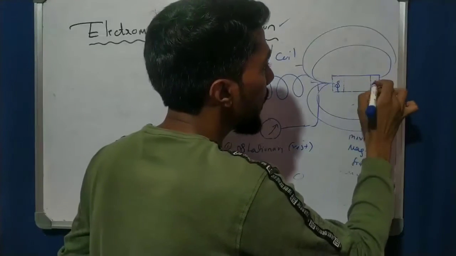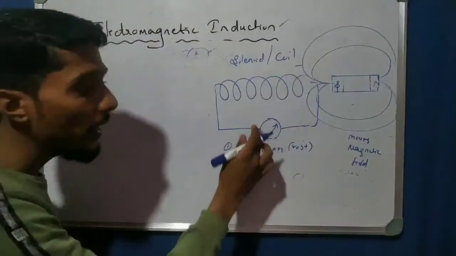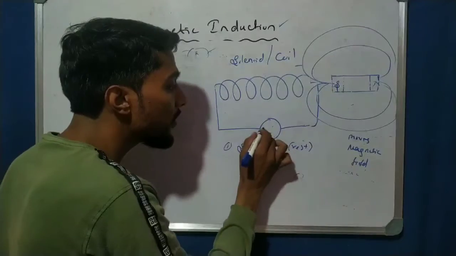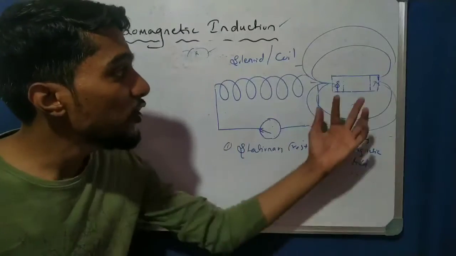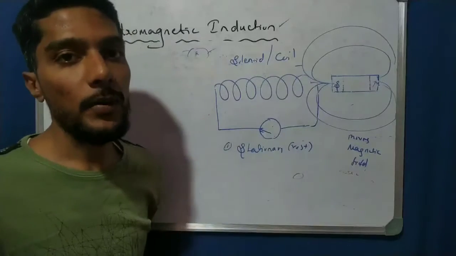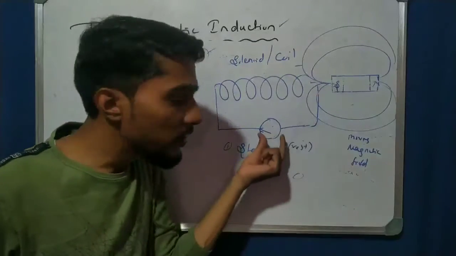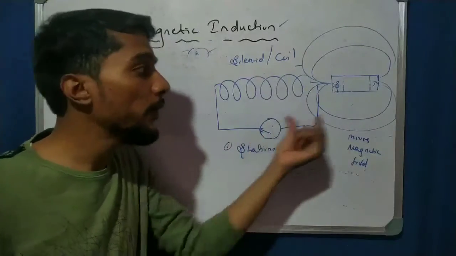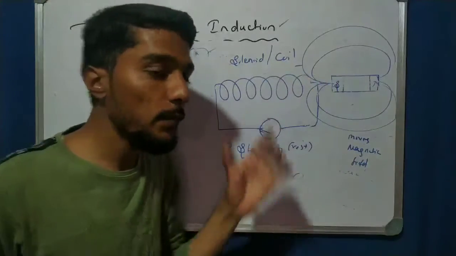Now if the S pole is moved towards the coil, we observe deflection in the reverse direction. By changing the pole of a magnet, the direction of current is also changed. That is very important, right? So deflection is produced because of the change in magnetic field. That is very important, so write down here.